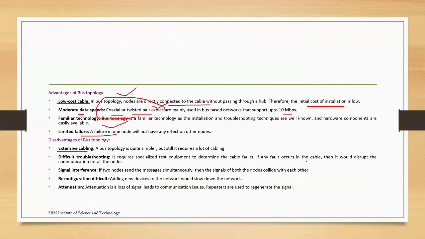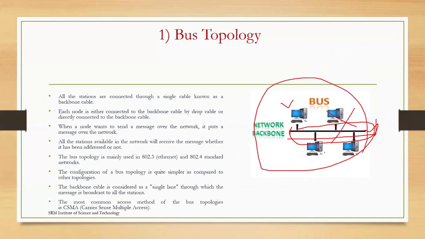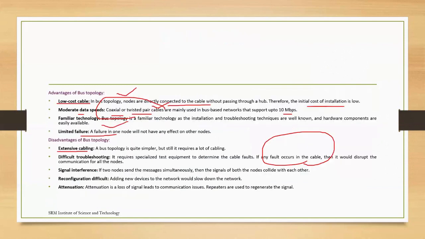All the stations are connected using a single LAN cable. If there is any failure in this LAN connection, what will be the outcome? The whole network will collapse. So that is one more failure.